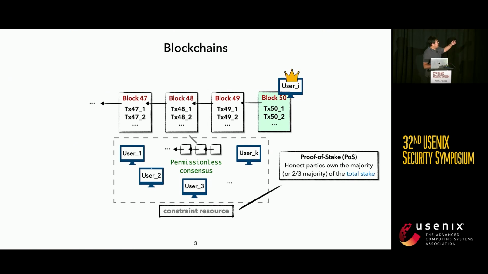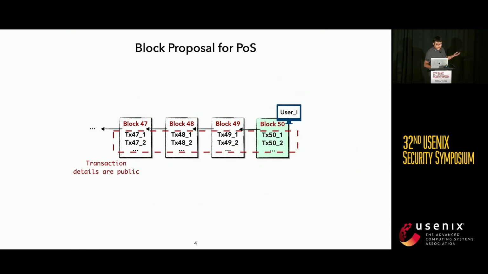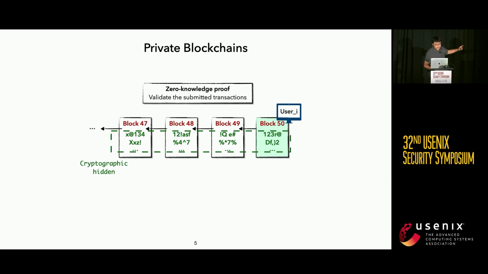Whoever has more constrained resources will have a higher chance of winning the block proposing election. Another open problem about blockchain is that all the transactions are public and accessible to everyone, which raises privacy issues. Private blockchains are proposed to use cryptographic primitives to conceal all the transaction details, and leverage zero-knowledge proofs to validate those transactions, so they can still retain the blockchain functionalities.